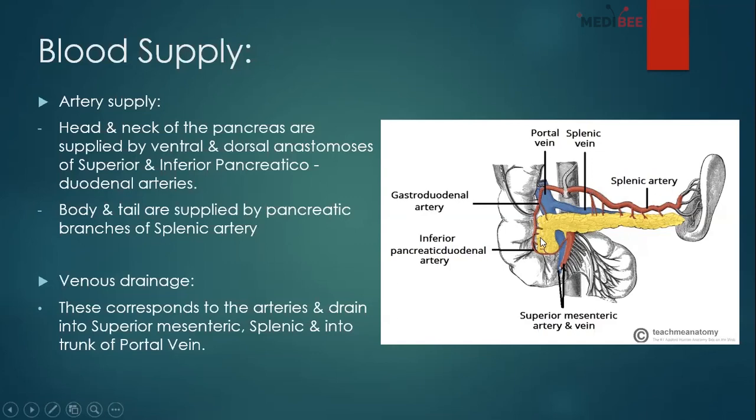And see, between the duodenum and pancreas, there are the superior and inferior pancreaticoduodenal arteries, which supply the head and neck of the pancreas.